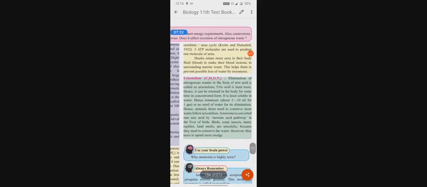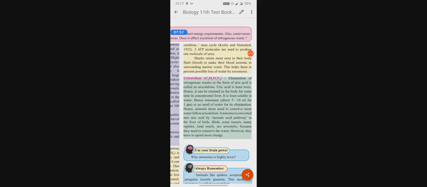Sharks retain more urea in their body fluid, meaning their blood contains more urea. For what purpose? To make their blood isotonic to the surrounding marine water. This helps them prevent possible loss of water by exosmosis. So this is all about ureotelism.